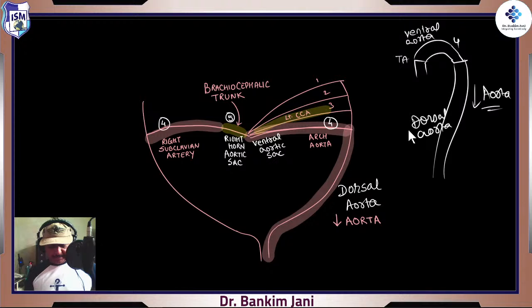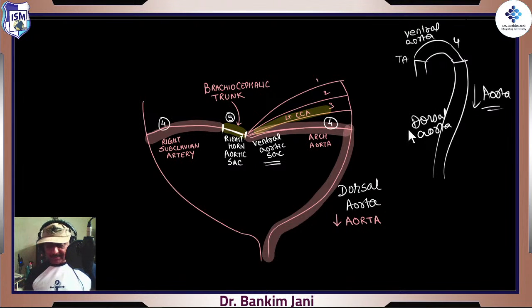Good one, right? So the brachiocephalic trunk, how is it developing? It is developing from, say, which number is this? This number is number 4. 1, 2, 3, 4, right? So over here, the portion of the right horn of the aortic sac leads to the brachiocephalic trunk. Why is it not happening on the left side? Because on the left side, this left horn of the aortic sac, the ventral aortic sac, was leading to the formation of the ascending aorta.